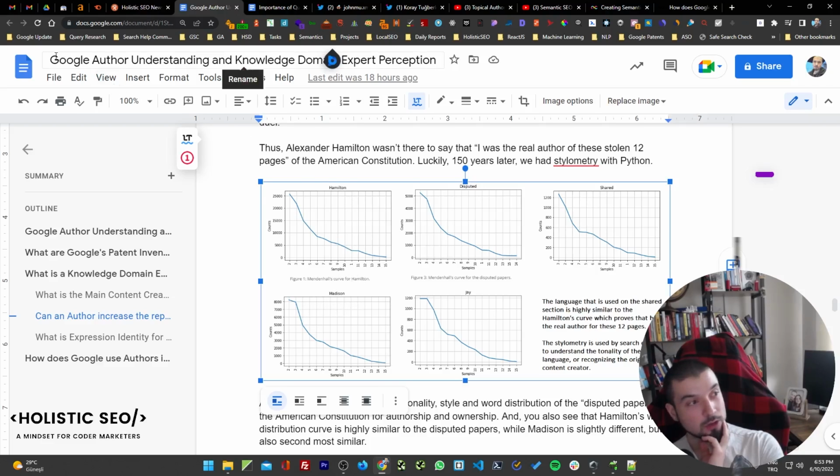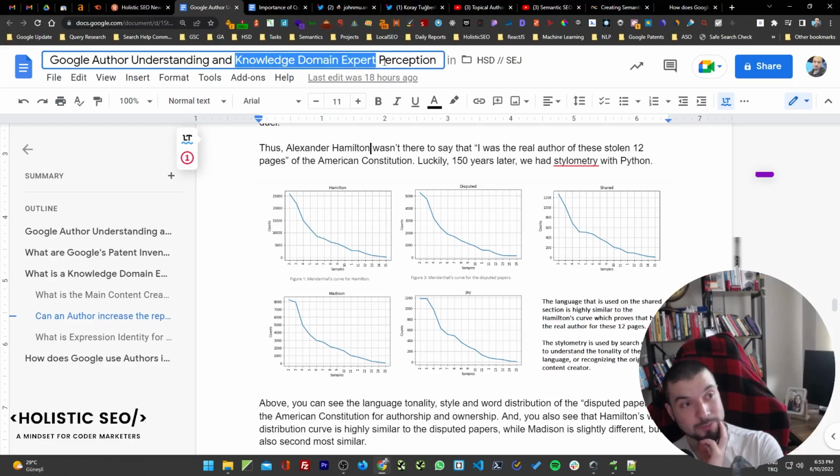So when I say Google Author Rank, they can understand whether actually you are the author or you are not the author. And knowledge domain expert perception is connected to these quality thresholds. Google can understand whether you are an expert or not. Your content language can reflect it in an easy way.